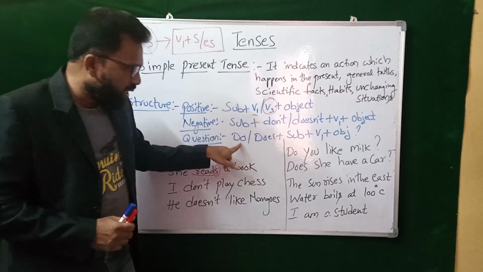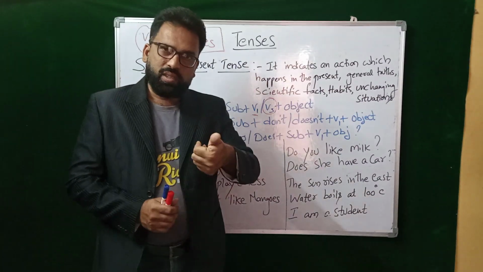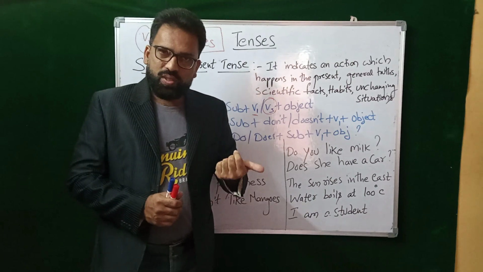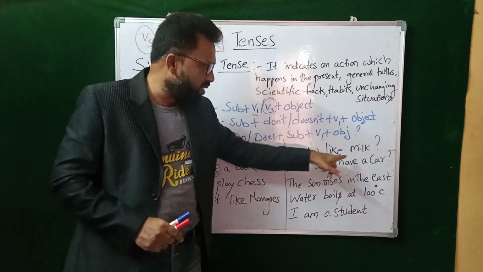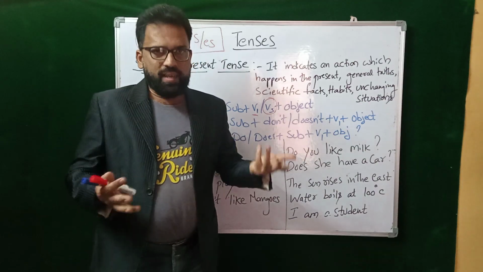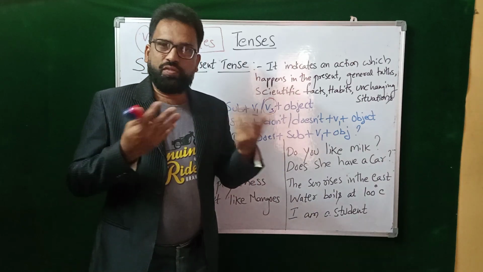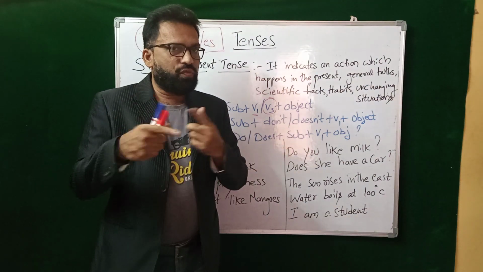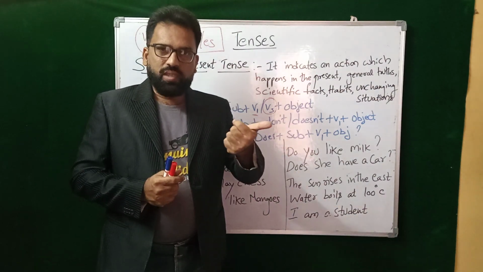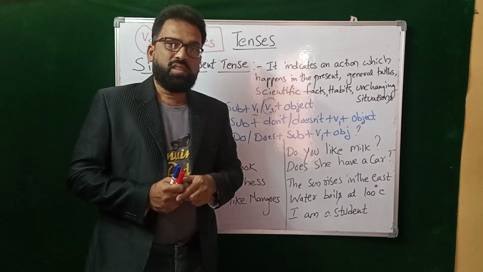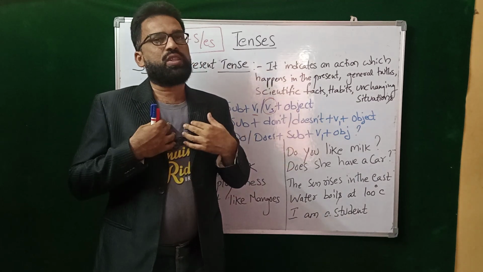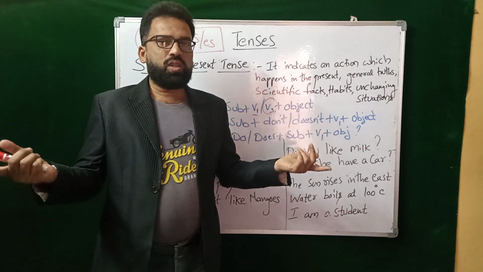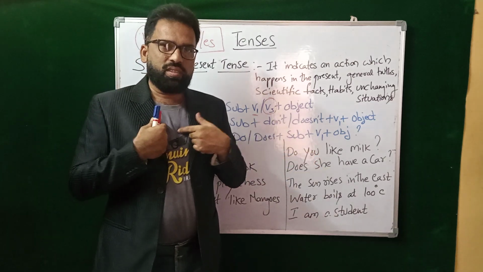Next, see here. For the questioning with do: Do you like music? Do you like milk? Do you like mangoes? Is it not? Question mark. Do you like milk? Yes, of course I like milk. If you don't, I don't like milk. Right? Is it easy? See how to frame the question. Do you like music? Yes, I like music. Do you like to read? Yes, I like to read. Do you watch movies? No, I don't watch. Yes, I watch movies. See?